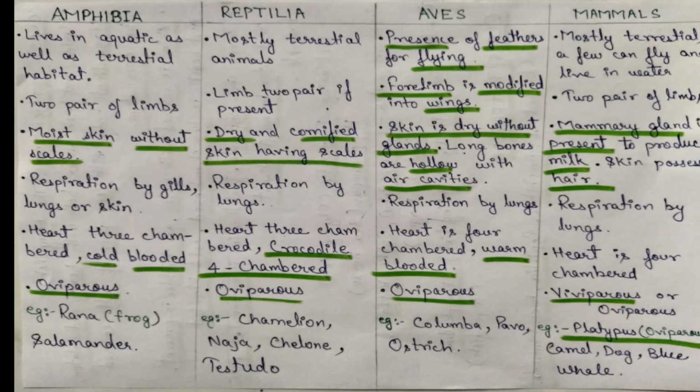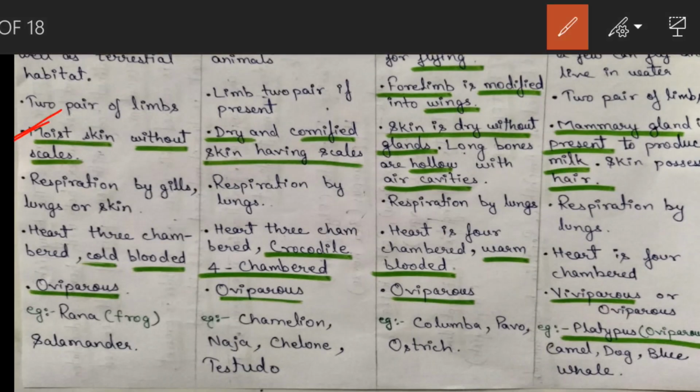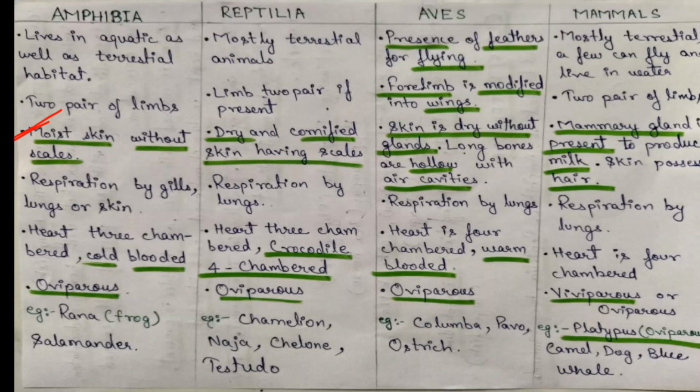In Amphibia, moist skin without scales. So you have to remember this point. It is an important point. In Amphibia, moist skin without scales. And in Reptilia, dry and cornified skin with scales or scutes. Skin is dry without glands in Aves. Long bones are hollow with air cavities. They are also known as pneumatic bones. Mammary glands are present in mammals to produce milk. Skin possesses hair.